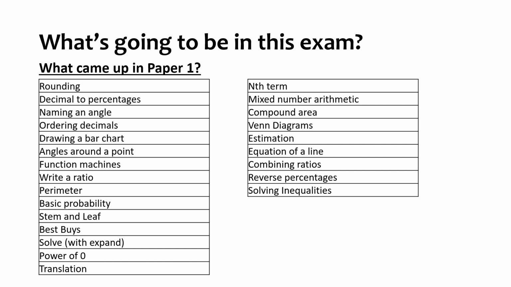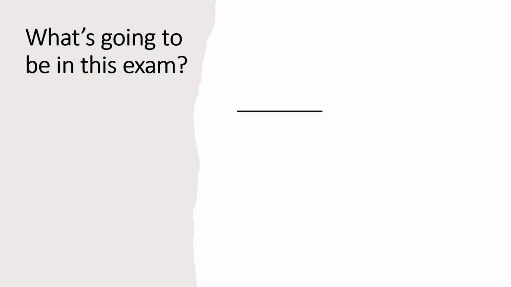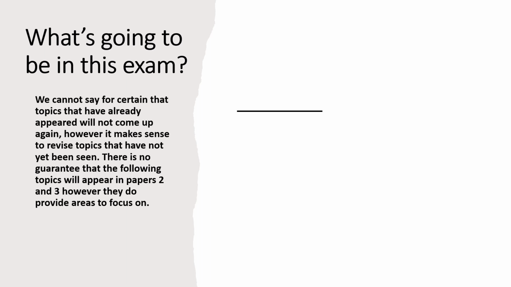There's ratios there. We might see ratio again. We're probably going to see some more probability. We've seen nth term. We could see something else to do with a sequence. We could see something else to do with percentages, or we're very likely to see more percentages and more ratios. So although we can cross off some of those things, we can't cross off everything. So what might be in the exam? Well, we can't say for certain we're going to see these things, and they could come up in Paper 2 or Paper 3, but we can focus on these things.